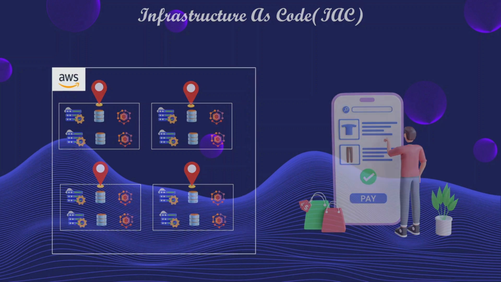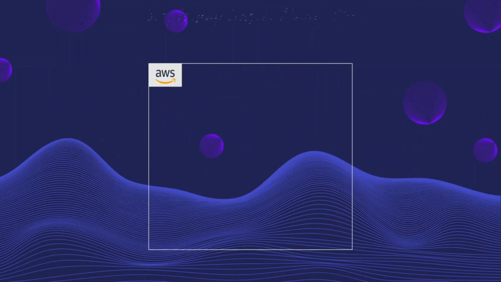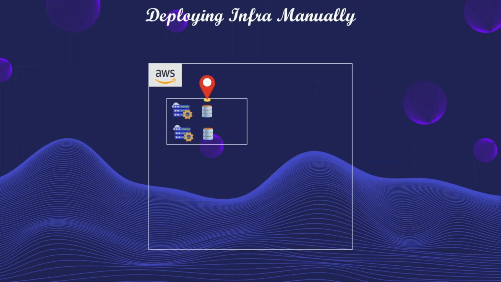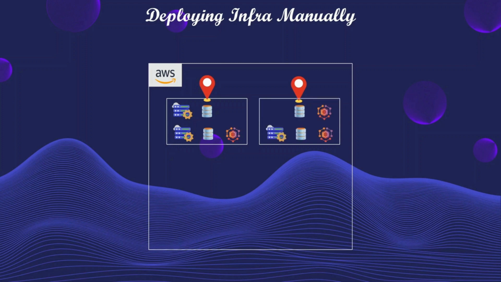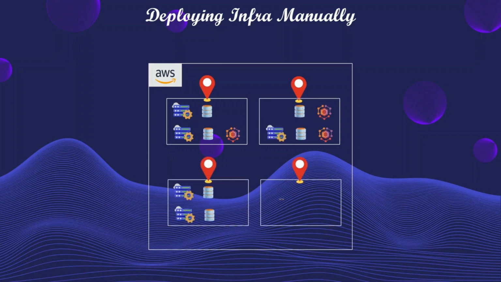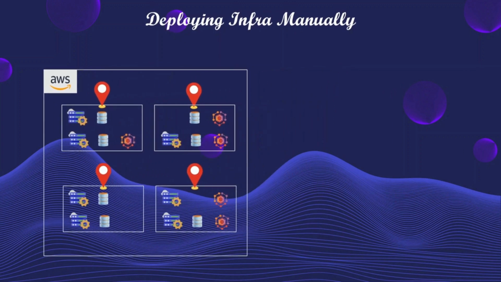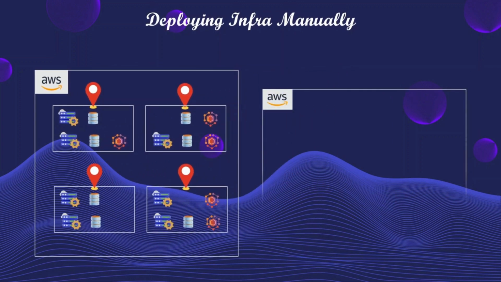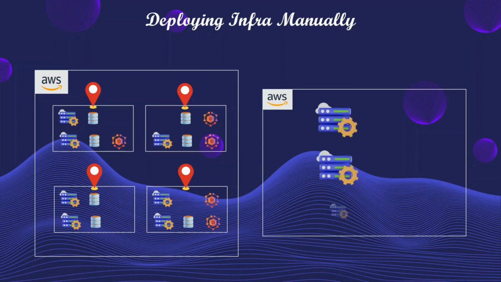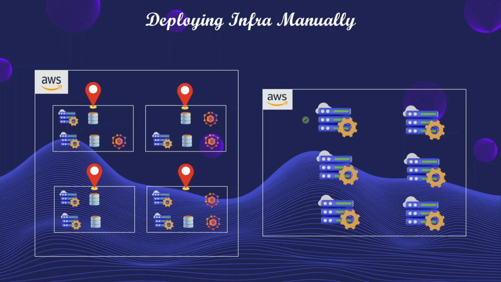And if we manually provision everything in each region, there might be some things left behind. And creating so many services manually is a time consuming task. Even if you somehow manage to create everything manually, you will have to keep track of which server is running and which one has been shut down. Is it possible to check each one every day? Definitely not. That's why automation is essential.